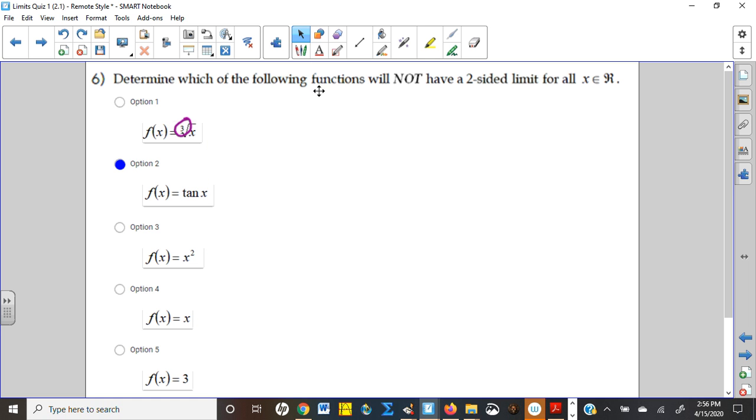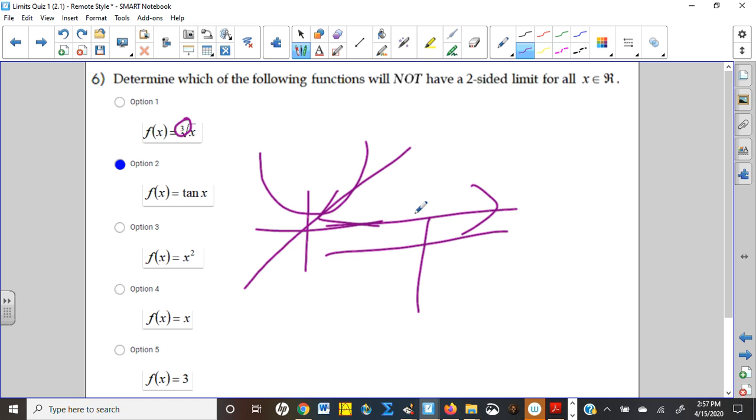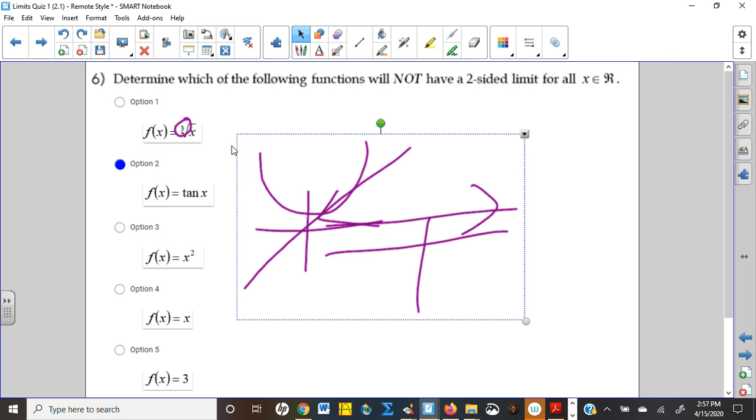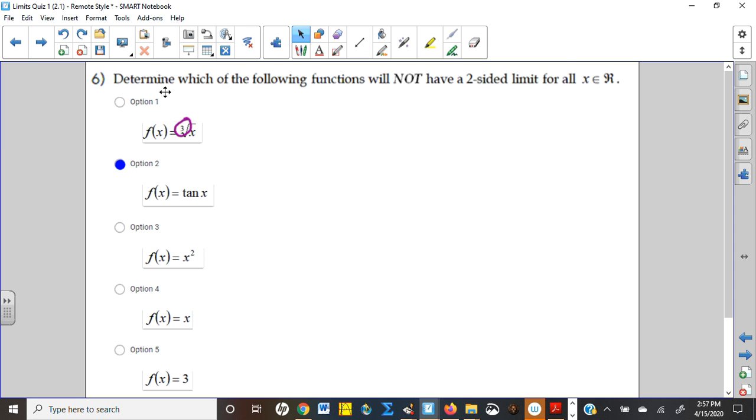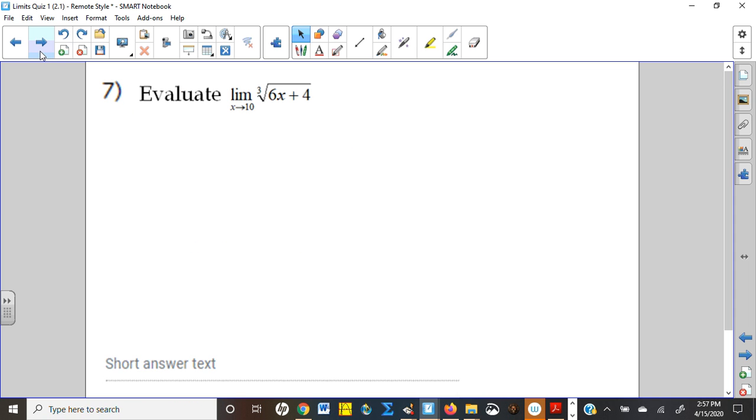For example, option 3, x squared. Well, it's a parabola, so it's continuous everywhere. So yeah, it's good. What about a line? Yep, continuous everywhere. What about a horizontal line at 3? Yes, continuous everywhere. All of the other ones are continuous throughout, and so we'll have two-sided limits everywhere. It's really only 2 which had the issues with all those infinite discontinuities. All right, so now we can start getting into limits. And by the way, this was, I think, your best overall question. 86% of you guys nailed that one, so good job.